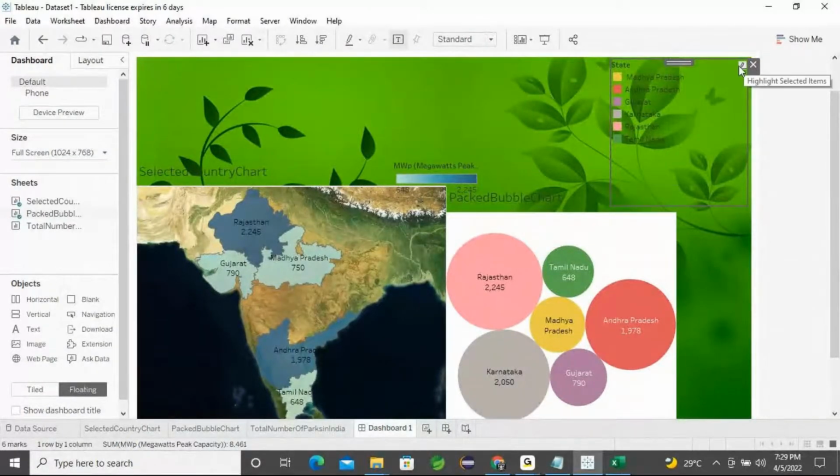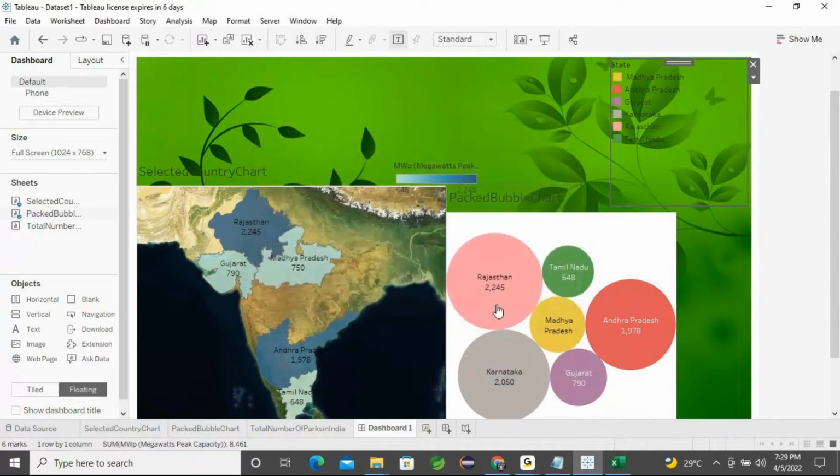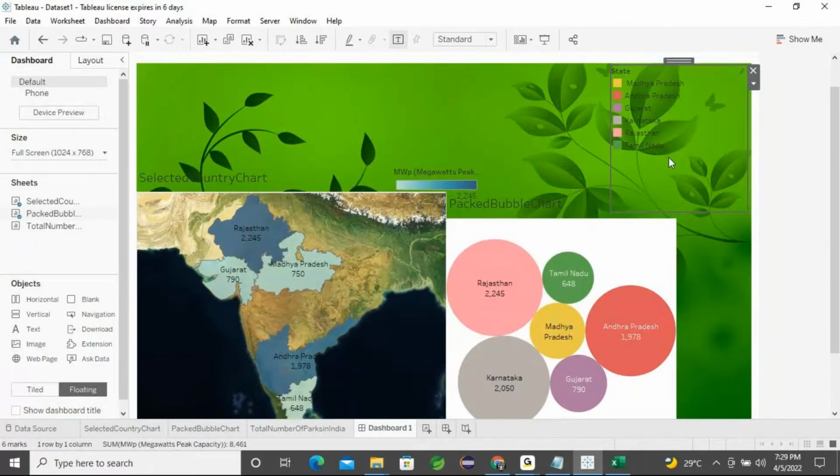If you want, you can edit the highlighting of the selected item also. Just double click on this. One second, it's not turning back, I haven't selected that word. Just double click this highlighted one, select this first.